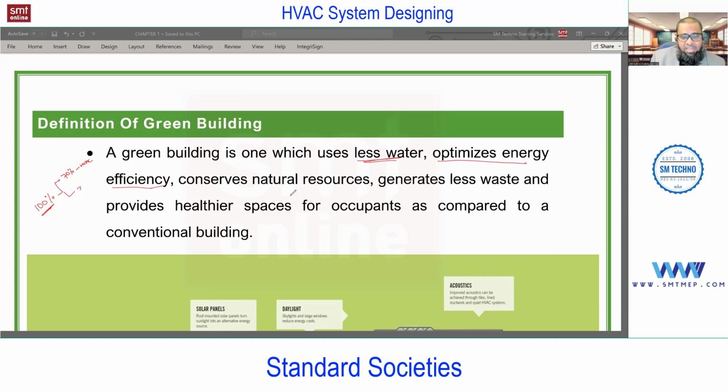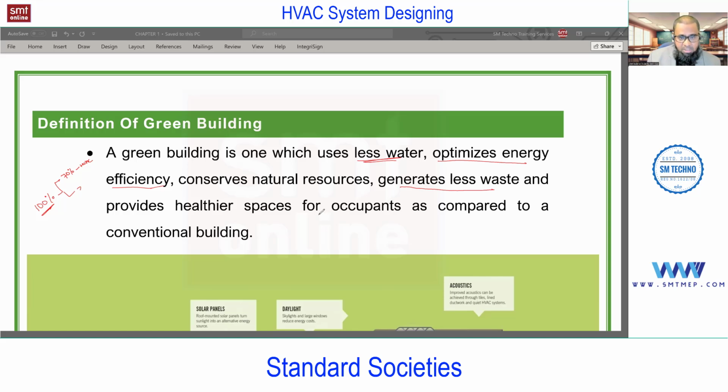Next, conserve natural resources like solar, like geothermal or wind turbines. Now we have these wave turbines. A lot of new inventions are in the market with the natural resources. And in green building projects also, you'll find the solar system, you'll find the wind turbines, you'll find other natural resources which will help to reduce the consumption of electric energy. And next, generate less waste and provide a healthier space for occupants as compared to a conventional building. Okay, so this is about the green building.